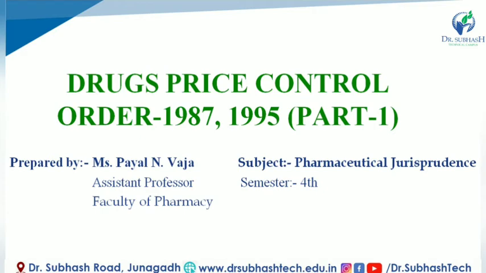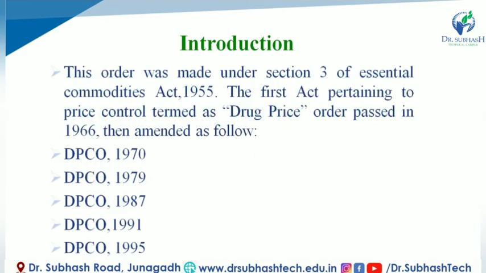In this video, we will discuss the Drug Price Control Order 1987 and 1995, Part 1. Let's get started. First of all, the introduction. This order was made under Section 3 of the Essential Commodities Act 1955.